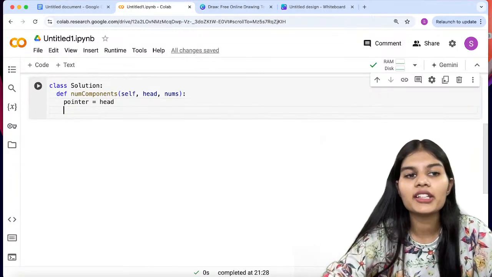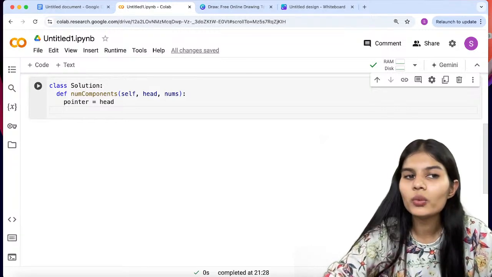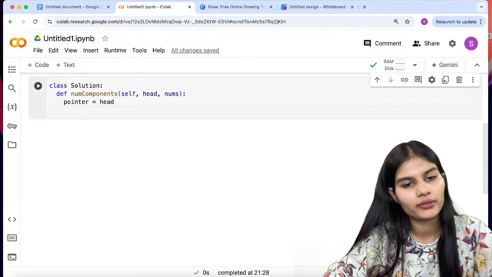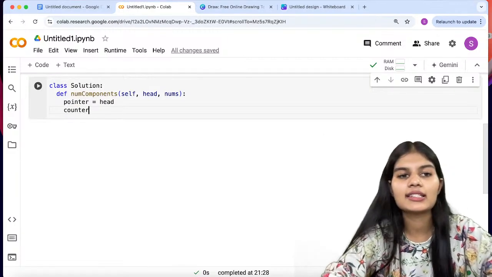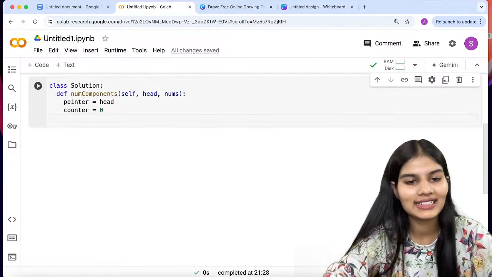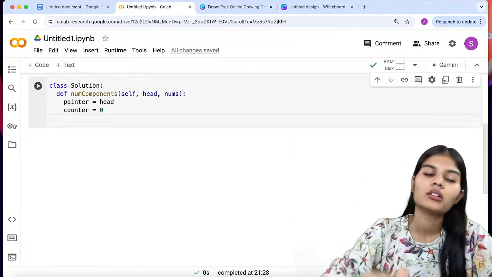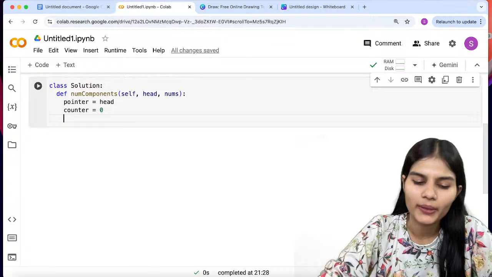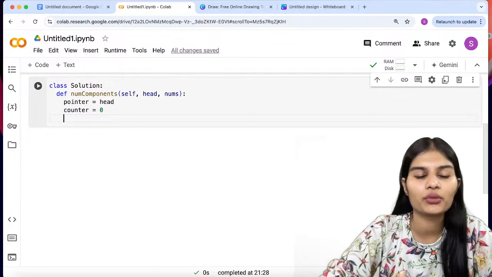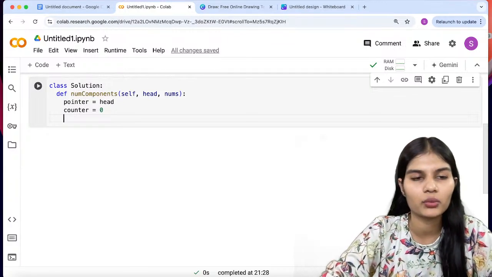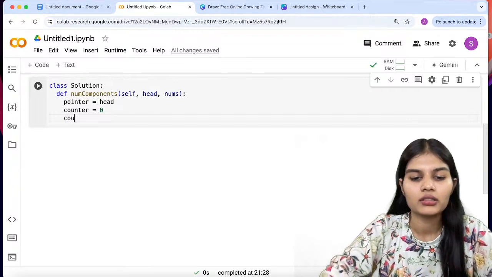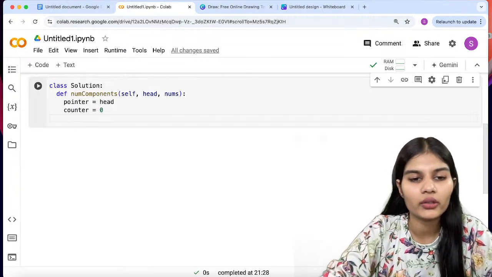Okay, so pointer is a variable and head is simply the value which I am storing into my pointer. Apart from that, I'll just take a variable as counter as 0. I'll let you know a few minutes afterwards what I'm trying to say for the pointer. Moving on, we are already done with counter.